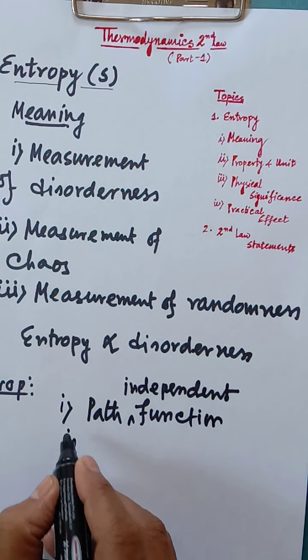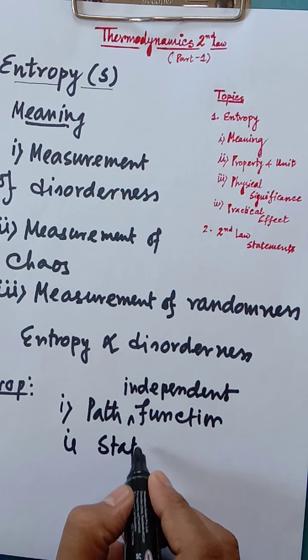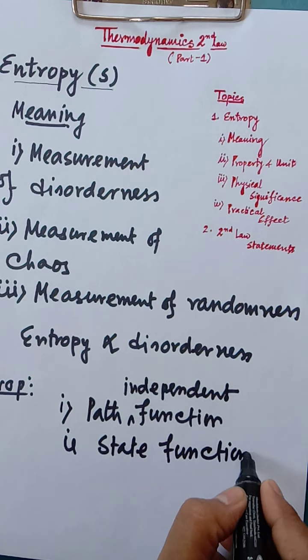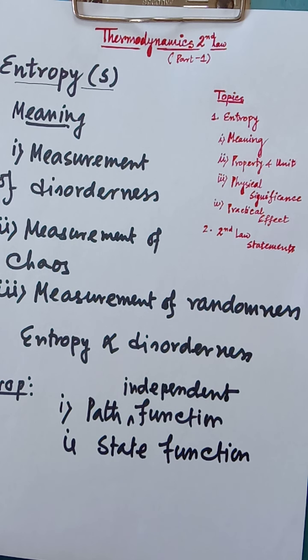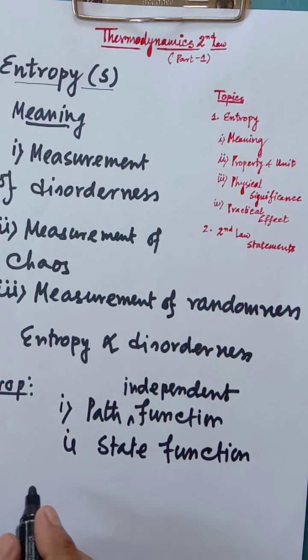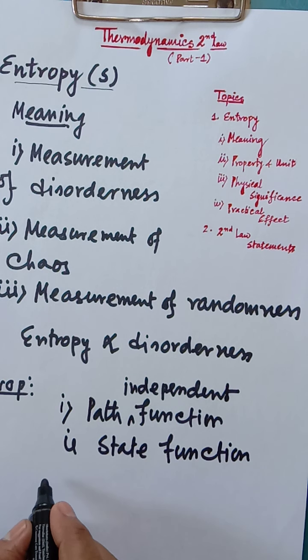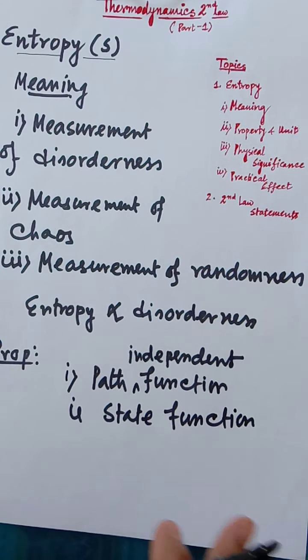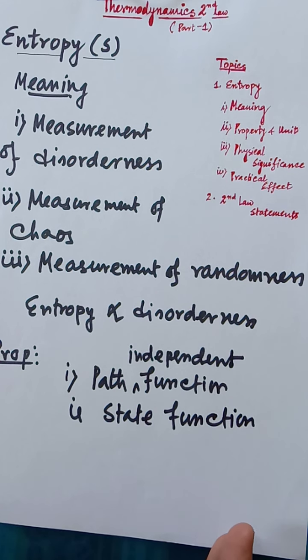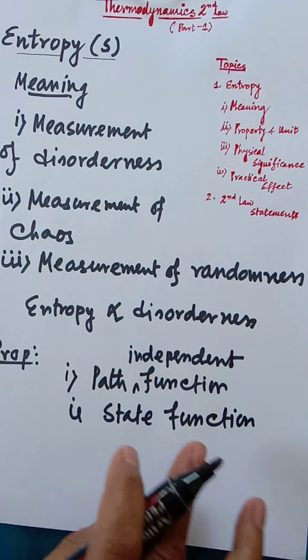That means it is a state function. In case of internal energy and enthalpy also we have discussed that it is a state function. State function means it depends only on the initial state and final state. It does not depend on the path.